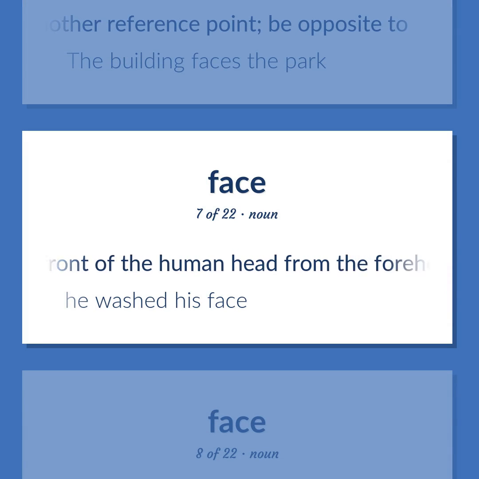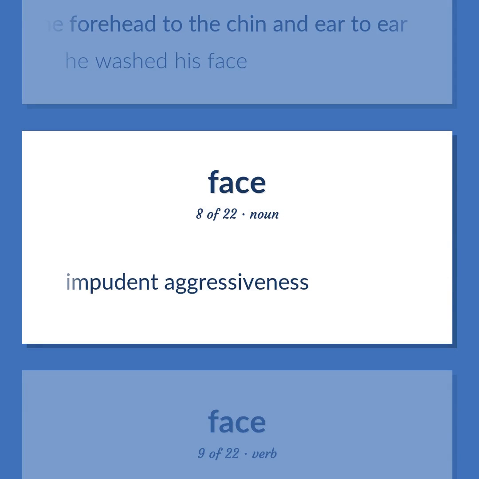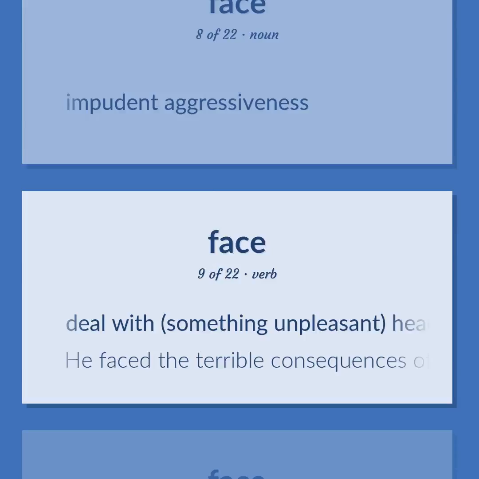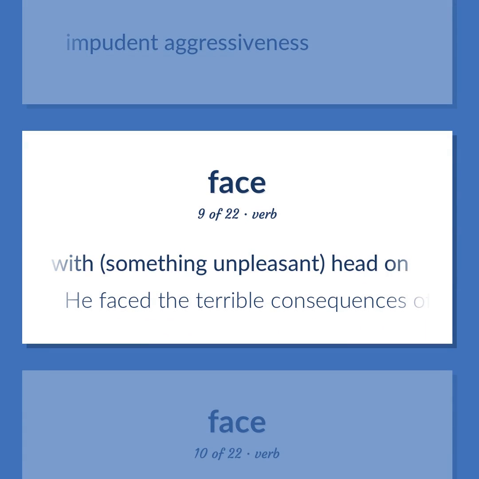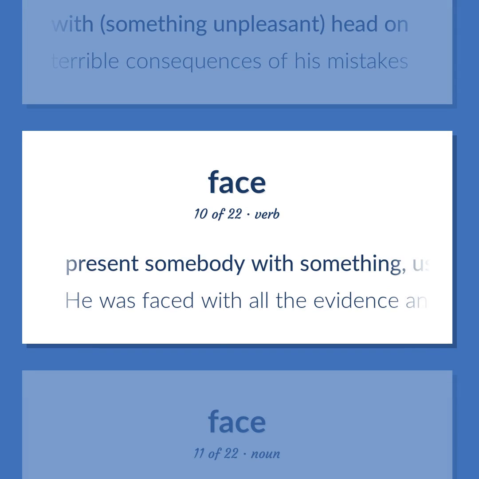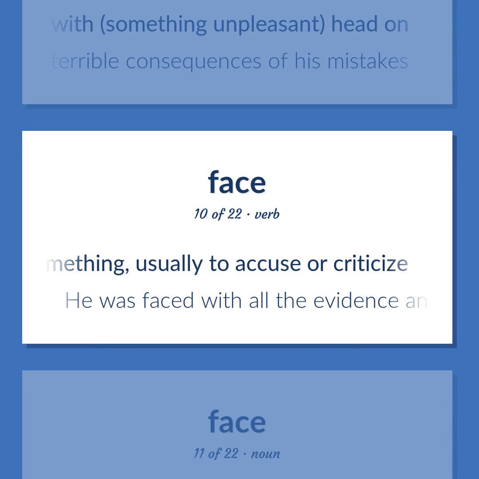The front of the human head from the forehead to the chin and ear to ear. He washed his face. Impudent aggressiveness. Deal with something unpleasant, head on. He faced the terrible consequences of his mistakes. Present somebody with something, usually to accuse or criticize. He was faced with all the evidence and could no longer deny his actions.